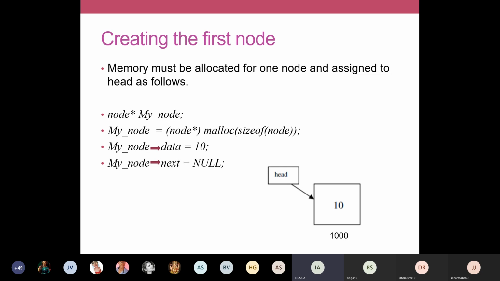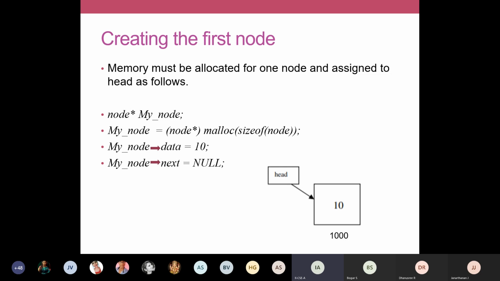Now we got the memory, we have to store the data inside that memory, is it not? For that, use this structure, my node arrow data. In your C program last semester also, you might have used the same notation. To access individual elements in your structure, we should use this pointer notation. My node arrow data is equal to 10. This will store the value into the data field. So your node will have 2 fields, one is the data and another one is the next.